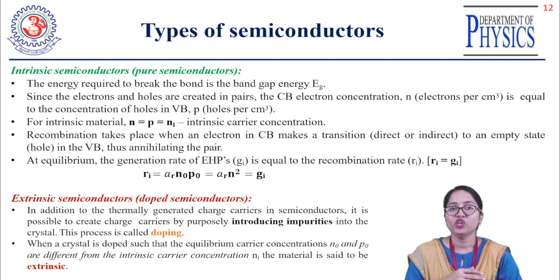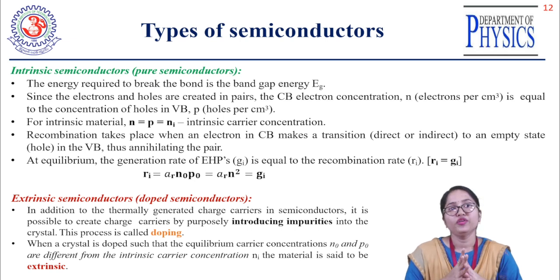So that is nothing but Ni, the intrinsic carrier concentration. The next is recombination, which takes place when an electron in the conduction band makes a transition, direct or indirect, to an empty state, the holes in the valence band, thus annihilating the pair. As we discussed, the electron cannot stay for long in that band. It will come back to its original band, the valence band. At that time, annihilation occurs, or energy loss occurs for those electrons.